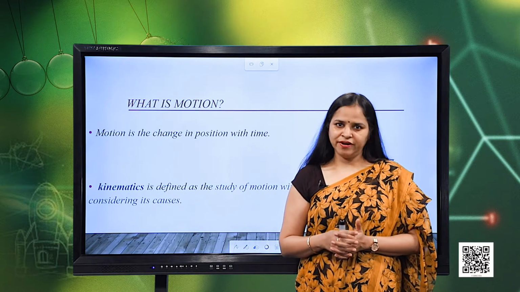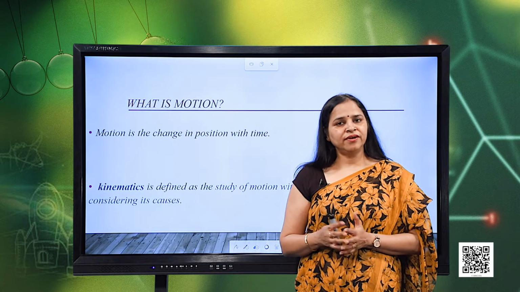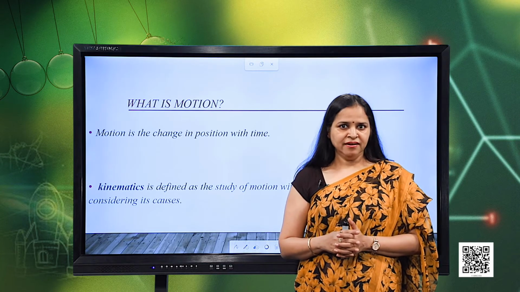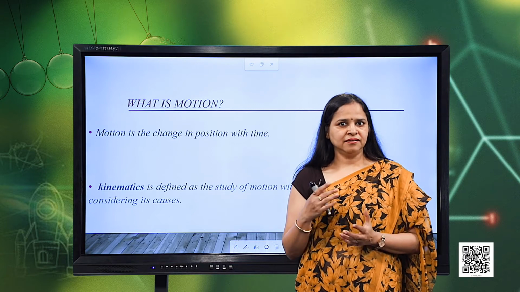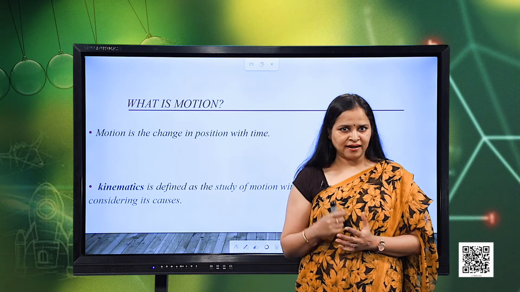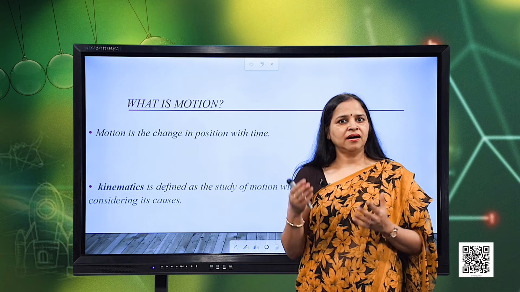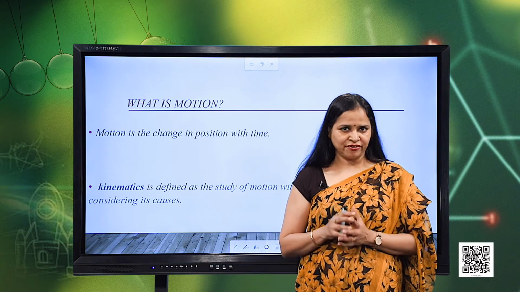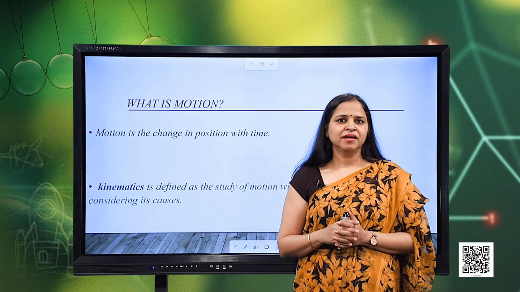For example, when we are walking, when we are moving in some vehicle, even when we are sleeping, our lungs, the air goes in and out through our lungs. Even our heart pumps the blood through our veins and arteries. So, this is also motion.